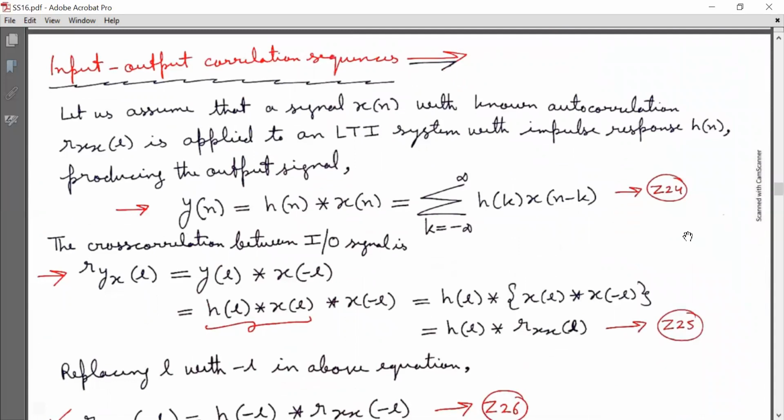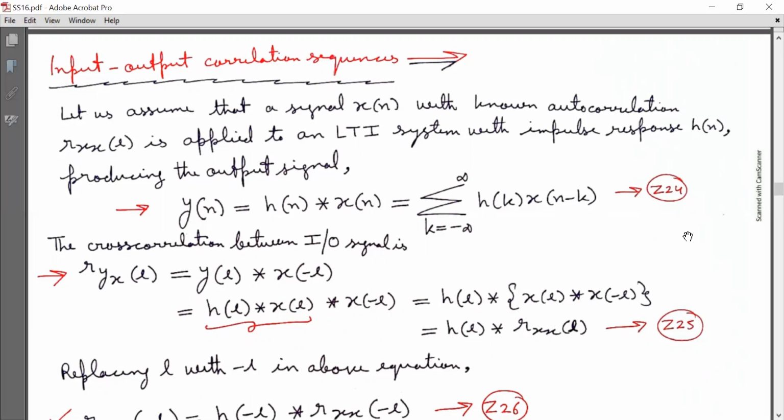Now I am going to discuss input-output correlation sequences. The article is input-output correlation sequences. Let us assume that a signal x[n] with known autocorrelation R subscript XX[l] is applied to an LTI system with impulse response h[n], producing the output signal y[n], such that y[n] is equal to h[n] linearly convolved with x[n].